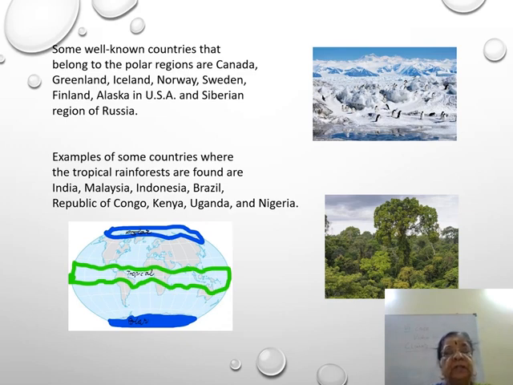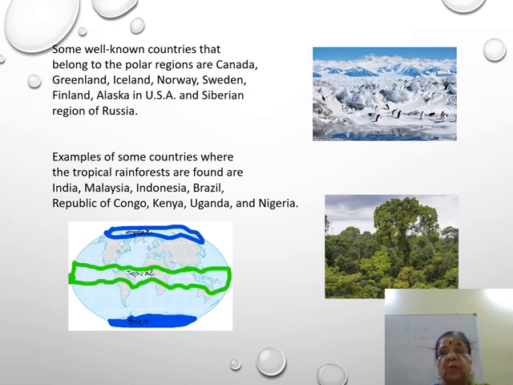So, some well-known countries that belong to polar regions are Canada, Greenland, Iceland, Norway, Sweden, Finland, Alaska in USA, and the Siberian region of Russia.